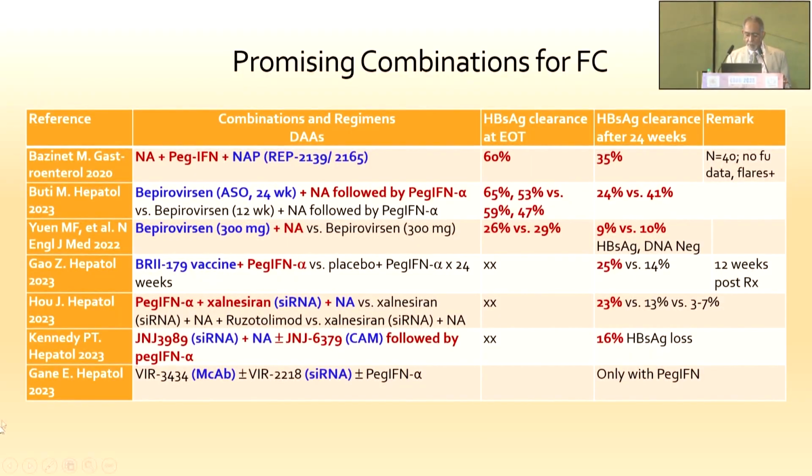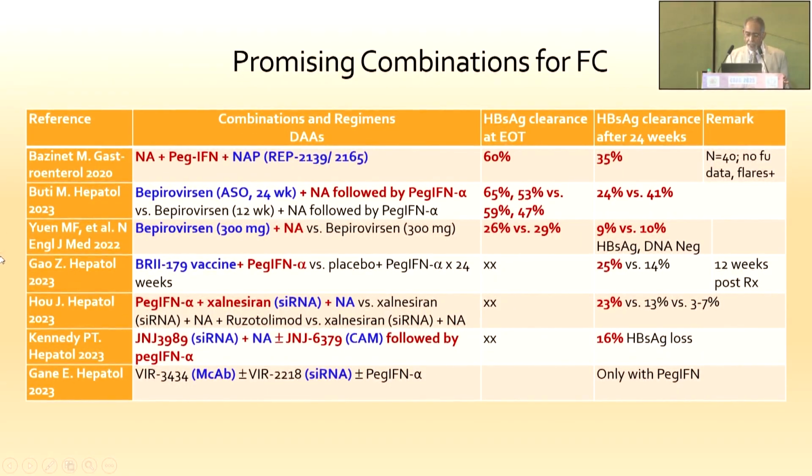The promising combinations here are nucleoside analogs with PEG with NAPs, the nucleic acid polymers, 60% end of treatment clearance and up to 35% at 24 weeks, the most encouraging results we have seen with immunomodulatory treatment. However, small numbers, no follow-up data, and flares were seen during this therapy, so more results are needed in this area.